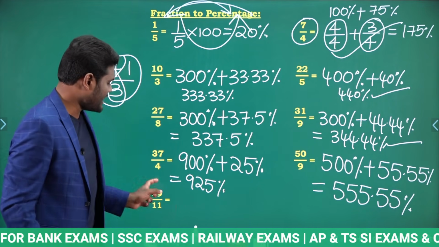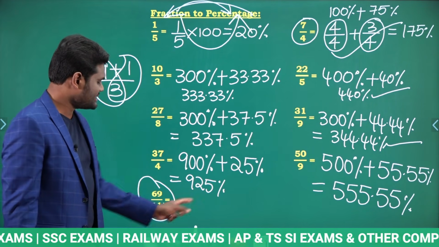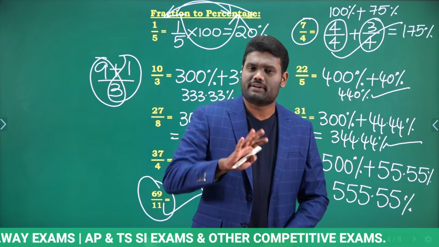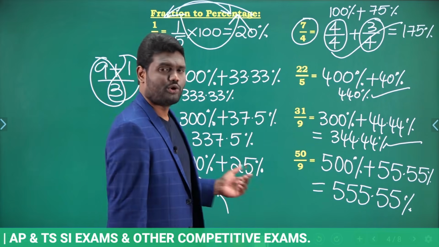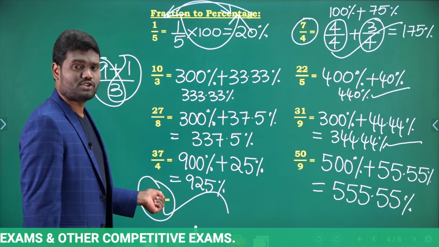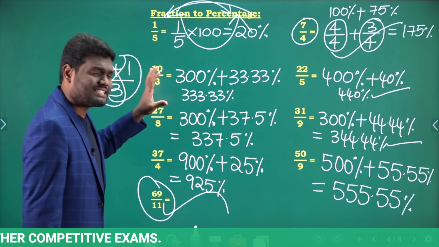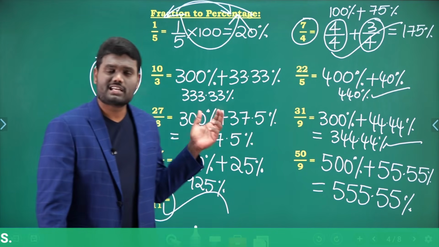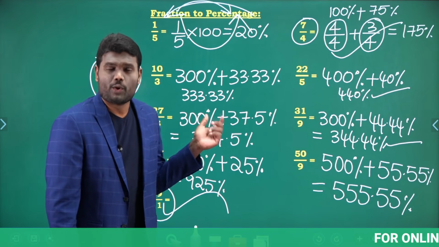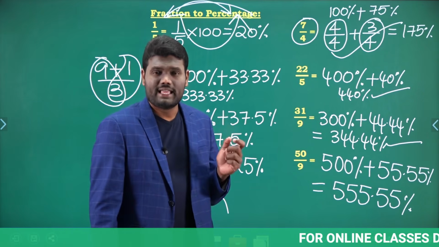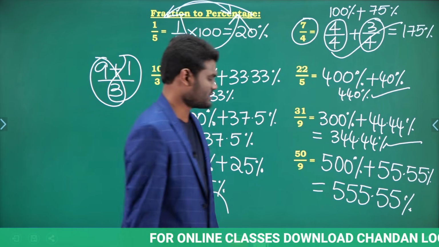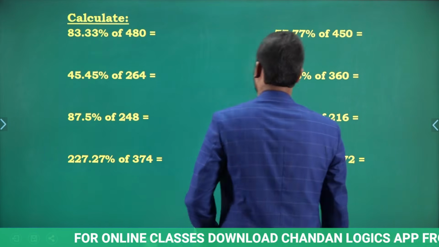So converting fraction to percentage or percentage to fraction is very simple once you are good in your basics. You calculate for this number, 69 by 11. Now we have a fraction value, you need to convert it in terms of percentage. Okay, so you try it. All these are very simple and very basic points, and the reason for discussing all these basics is, once your basics are strong, then obviously solving any pattern of question will be very simple for us. Okay, let's look at the next one.